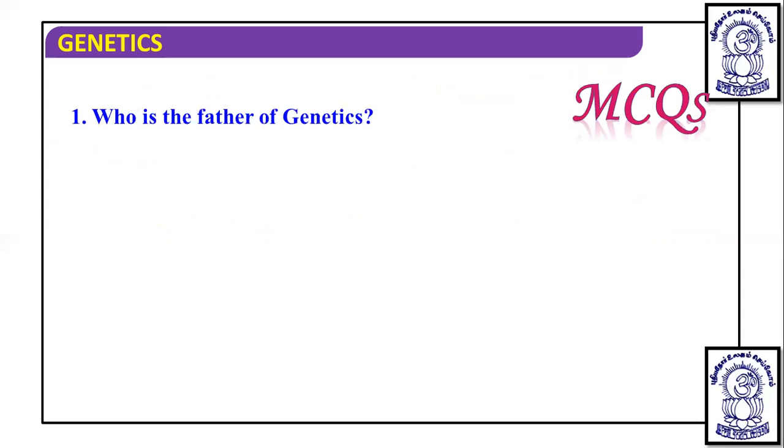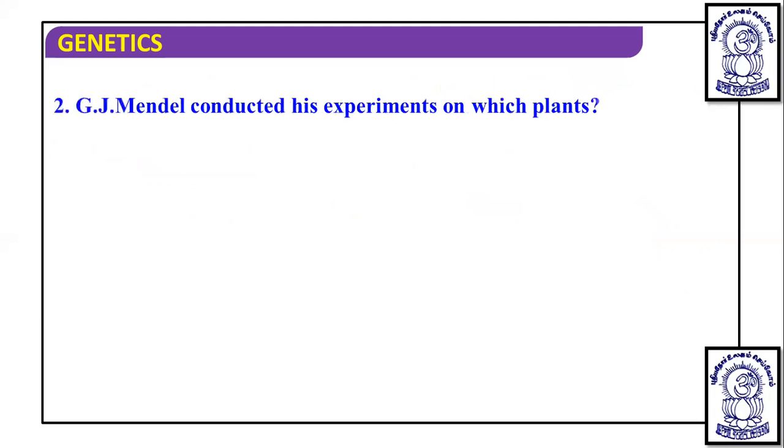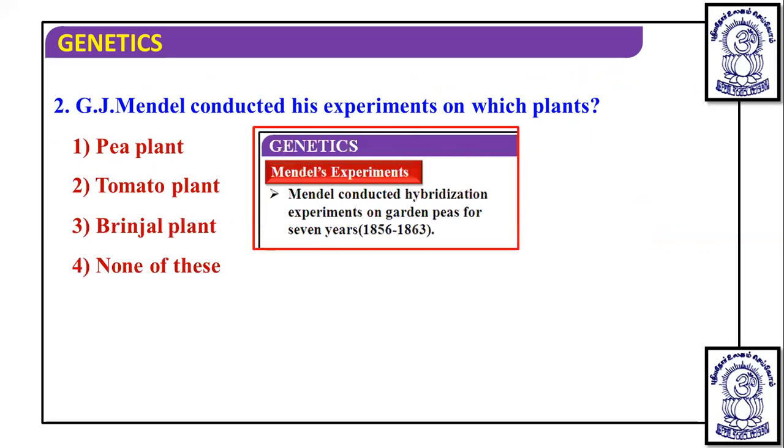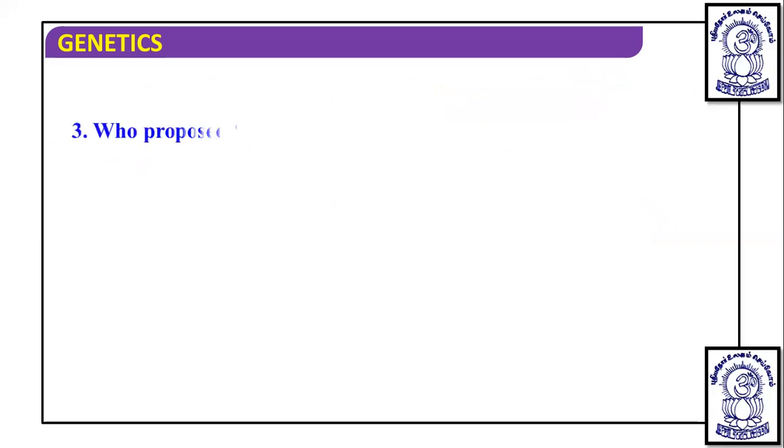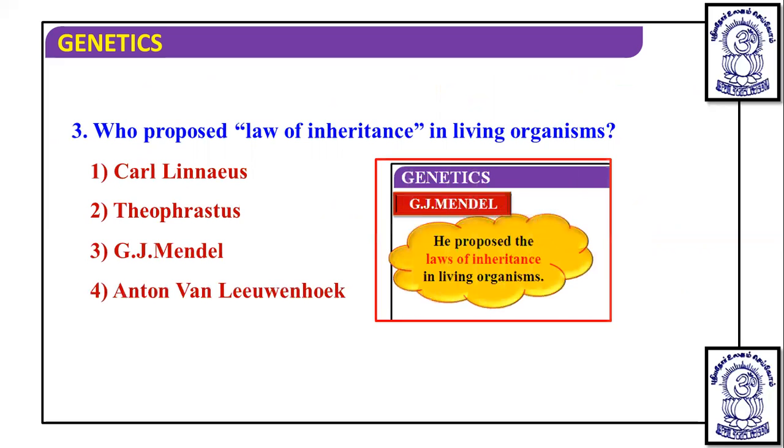Okay, so let's talk about some of the questions. Who is the father of genetics? The father of genetics is nothing but Gregor John Mendel. The next question: Gregor John Mendel conducted his experiment on which plant? You know very well this is the pea plant, also known as garden pea, and this garden pea is an edible pea. Then who proposed the law of inheritance in living organisms? The law of inheritance was proposed by Gregor John Mendel.